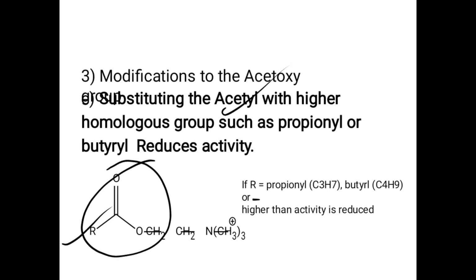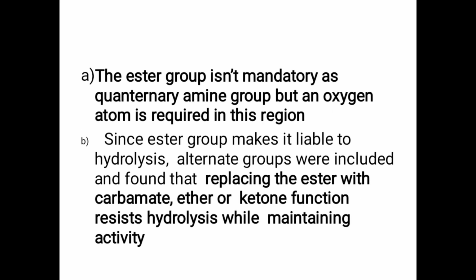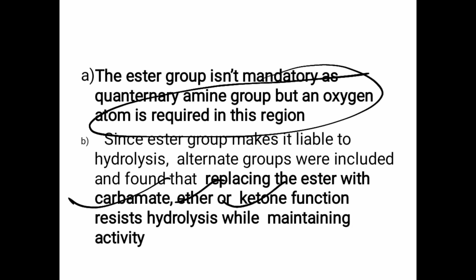Suppose R is C3H7 or C4H9, higher than this, the activity reduces. The ester group, as I told, is not mandatory for the activity, but at least one carbon or one oxygen is required in this region, so that we can replace this acetyl group with a carbamate, ether group or ketone group.